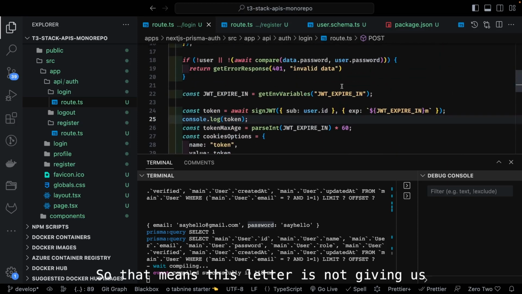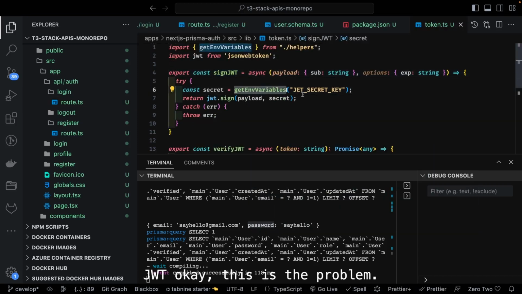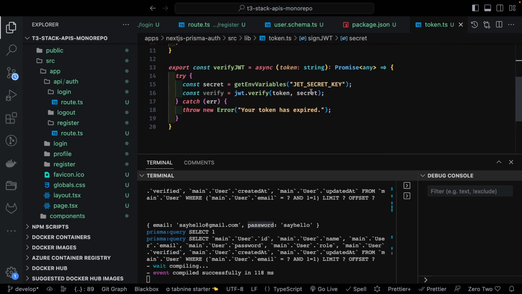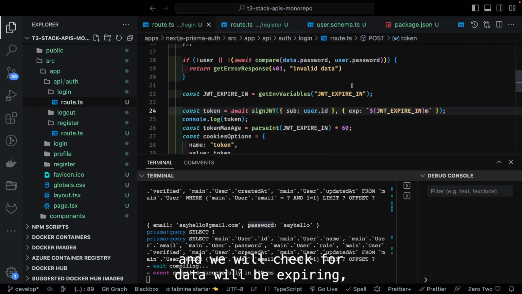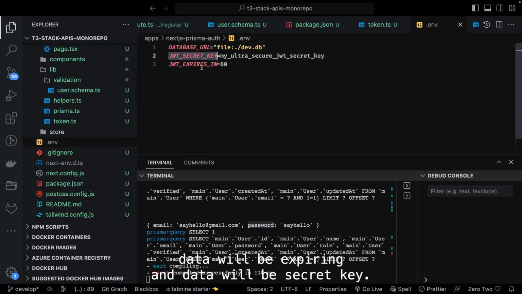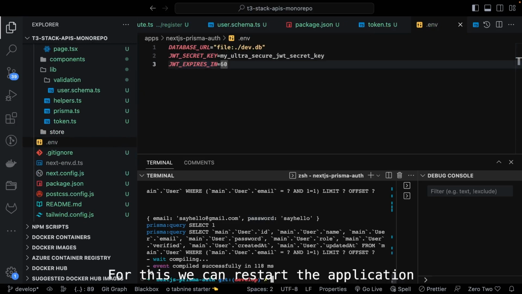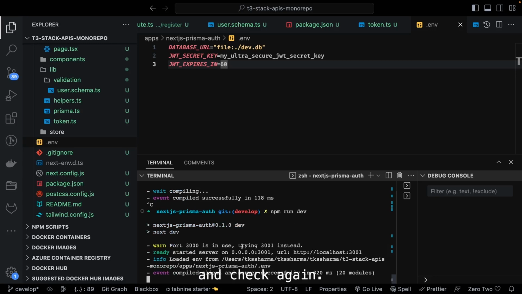So that means this method is not giving us the token back. User.id, here JWT. Okay, this is the problem. We got it right. This should be JWT secret key. Same thing is here, JWT secret key, and we will check JWT expire in, and JWT secret key. Okay, for this we can restart the application and check again.